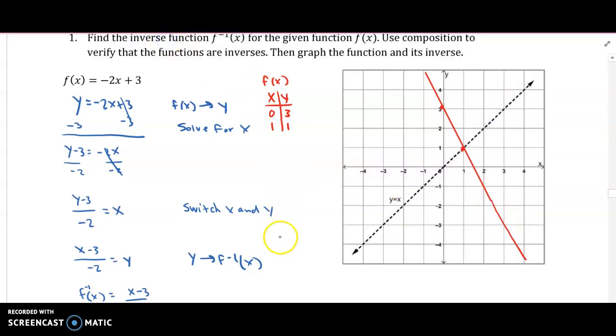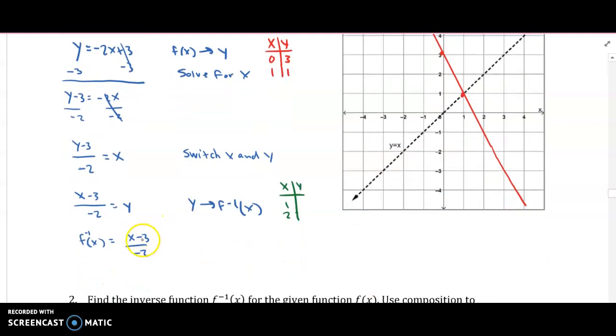The inverse. So we're going to do the same thing. Let's just do maybe like 1 and 2. Plug in 1 for x, plug in 2 for x. It doesn't really matter. So if I plug in 1, I get 1 minus 3. 1 minus 3 is negative 2, and then negative 2 divided by negative 2 is 1. Plug in 2. 2 minus 3 is negative 1. Negative 1 divided by negative 2 is positive 0.5. And you can show your work on that. Use a calculator, whatever. 1, 1. And then 2, 0.5, like that, and then we connect.